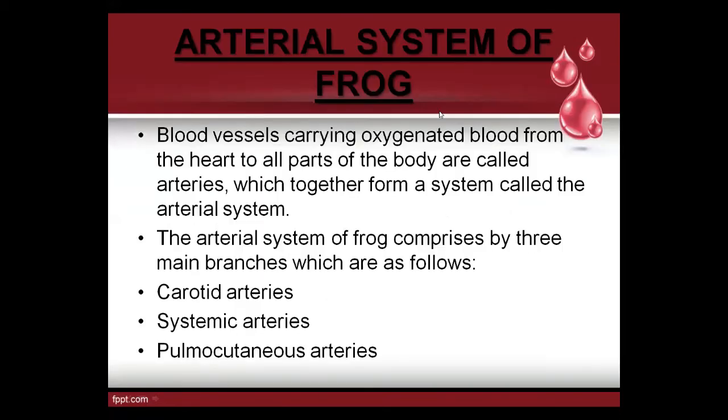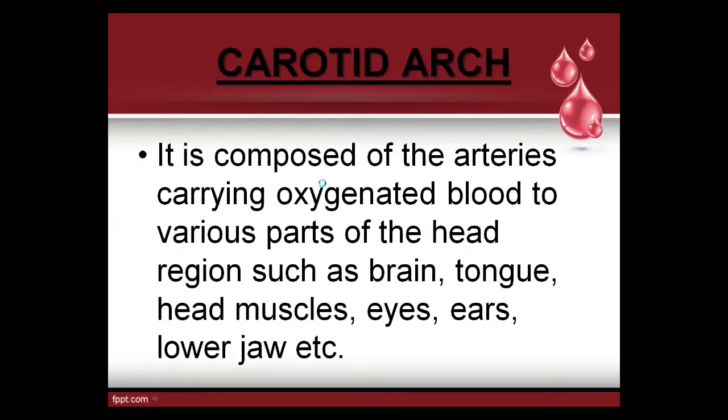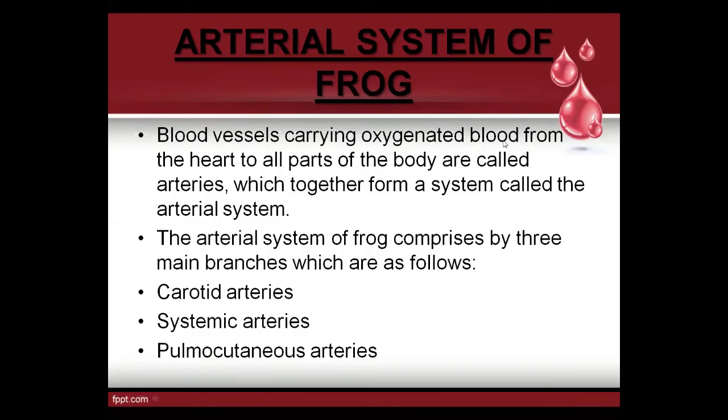Now, we are coming to the arterial system of the frog. In the starting, I told you arteries are the blood vessels carrying oxygenated blood from the heart to all parts of the body, because arteries always contain oxygenated blood. The arterial system of the frog comprises three main arches: carotid, systemic, and pulmocutaneous.